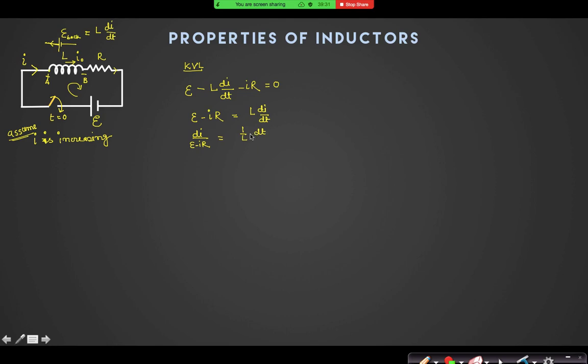Look, at t equal to 0, I have taken the current to be I0, for a general function. So minus 1 by R ln of (E minus IR) divided by (E minus I0 R) is equal to t by L.